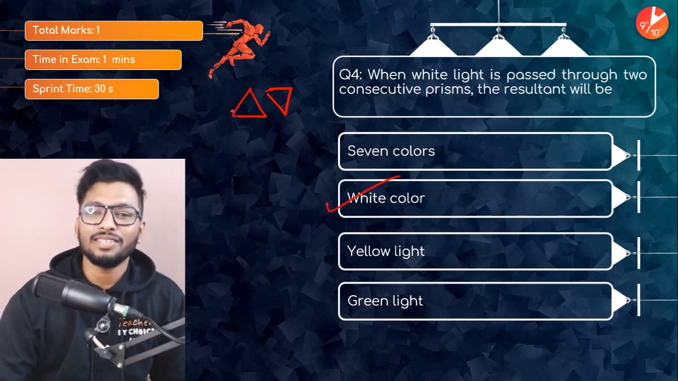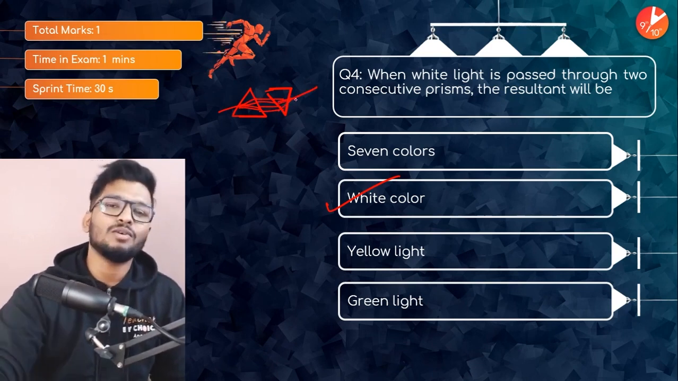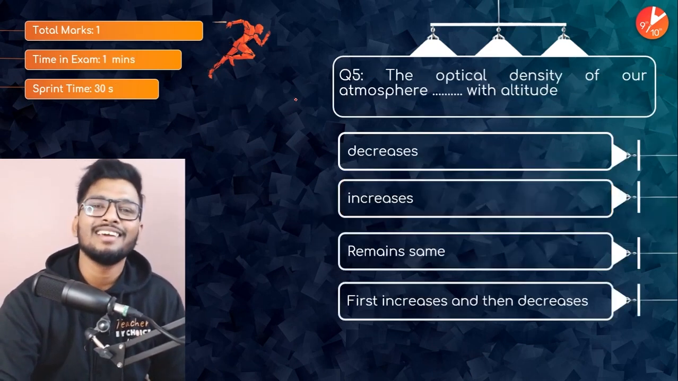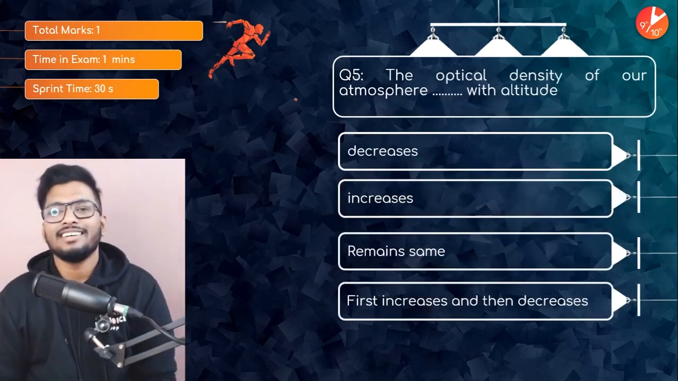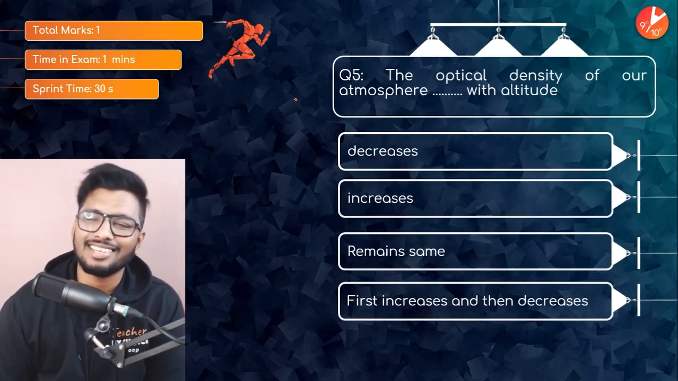Because whatever dispersion happens in the first prism gets reversed or negated in the second prism, and the light comes out as white. That's exactly what happens. So that is the answer, guys. Super easy. Moving on to the fifth question. Again, 1 minute in your examinations, 30 seconds. Not more than 10 seconds, trust me.